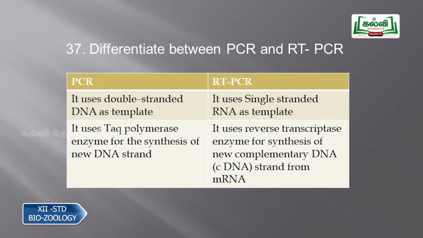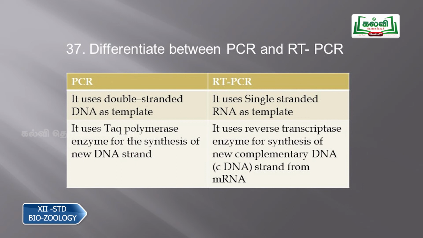Then question number 37, differentiate between PCR and RT-PCR. PCR uses double stranded DNA as a template, and RT-PCR uses single stranded RNA as a template. So, in PCR, DNA is the template, and in RT-PCR, RNA is the template. And in PCR, it uses an enzyme called Taq polymerase for the synthesis of the new DNA strand.